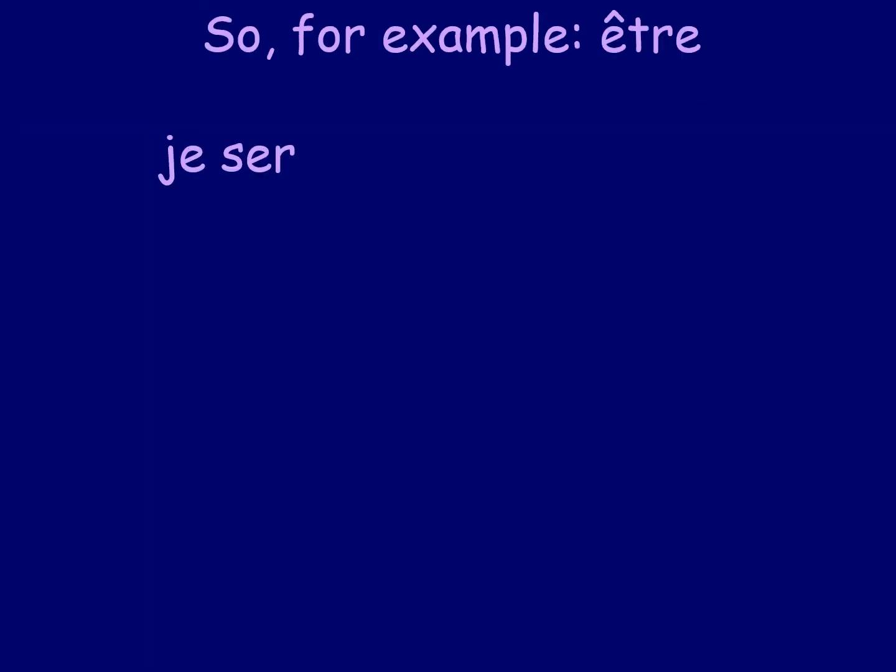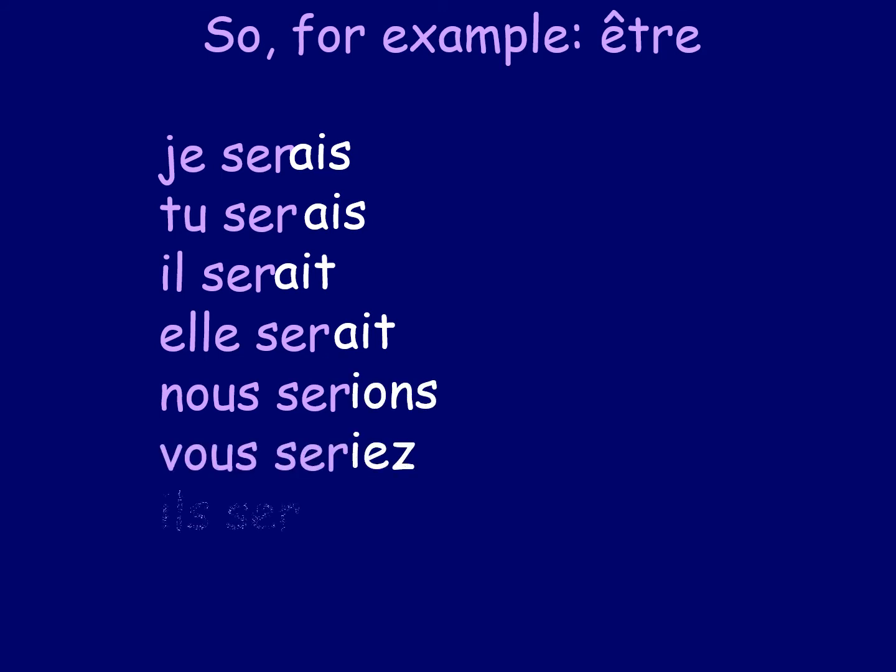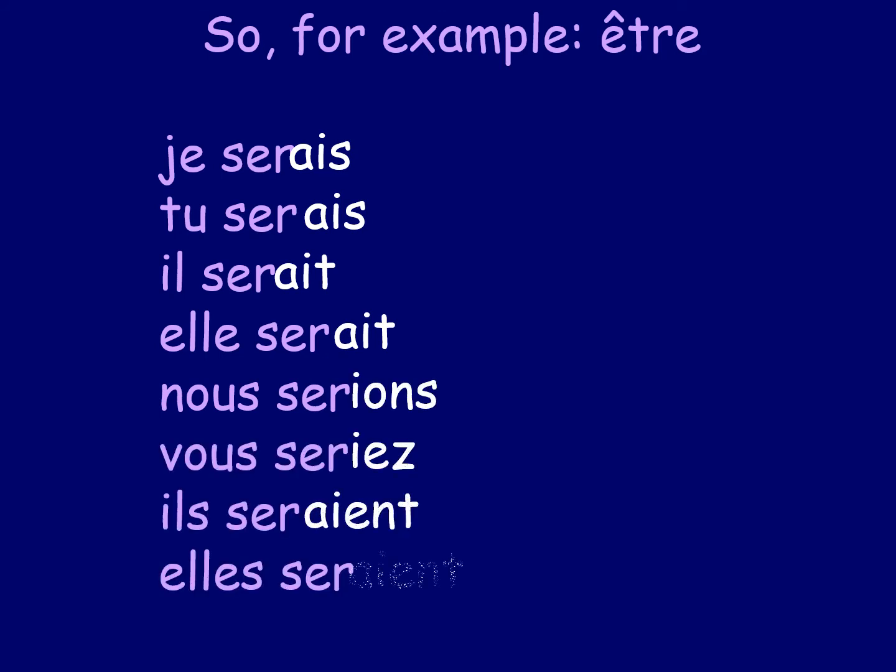If there's the verb être, we don't use être, we use ser because it's an irregular verb. We need to learn that, and we add the endings on. So je serais, I would be. Tu serais, you would be. Il serait, elle serait, so he would be and she would be. Nous serions, vous seriez, il serait, elle serait. So those are our endings: AIS, AIS, AIT, IONS, IEZ, AIENT.